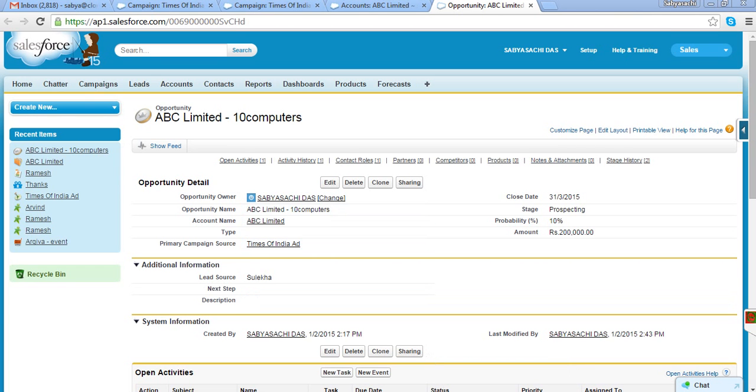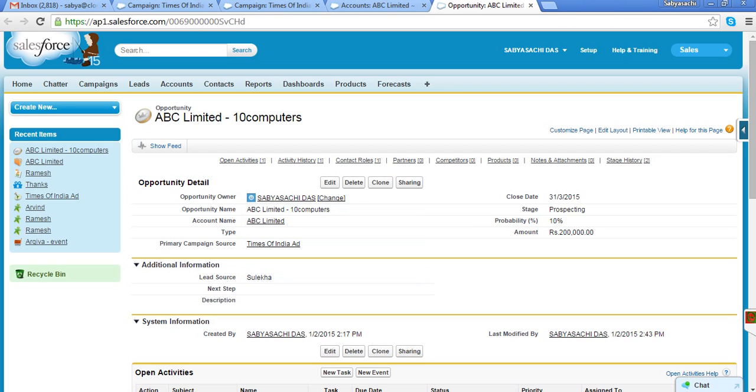Though Sabya is owning this account ABC Limited, there are 4 opportunities from 4 different regions, and 4 different salespeople can lead those opportunities.